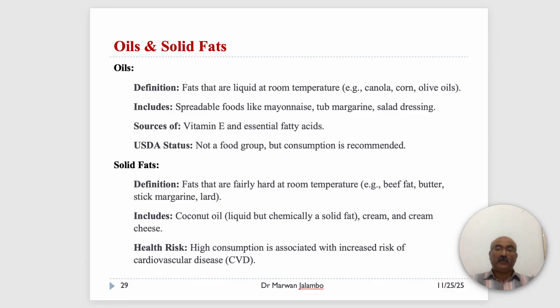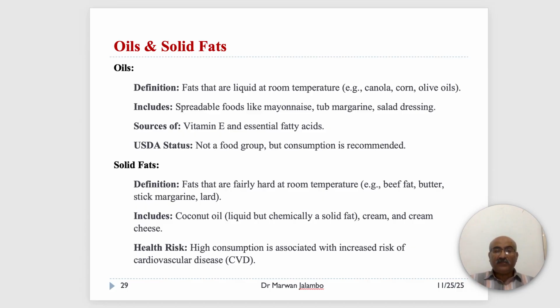This category also includes spreadable foods made from vegetable oils, like mayonnaise and tub margarine. Oils are often good sources of vitamin E and essential fatty acids. According to the USDA, oils are not a separate food group, but they are recognized as contributing important nutrients, and their consumption is recommended.